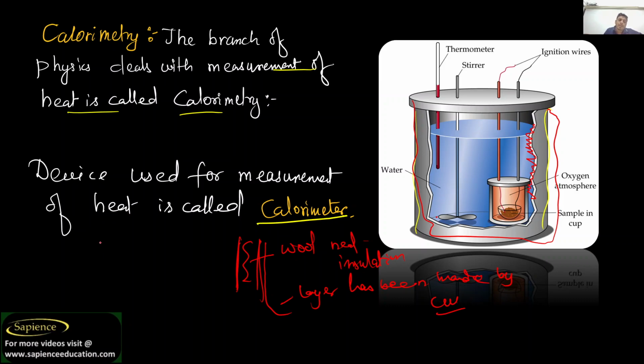For example, if you have put some water in the calorimeter and the energy of the water is mostly absorbed by the layer of the tumbler, there will be a variation in the reading. So for accurate reading, we use a copper lid, so that it absorbs a very small amount of heat. The device used for measurement of heat is called a calorimeter. I hope you have understood now.